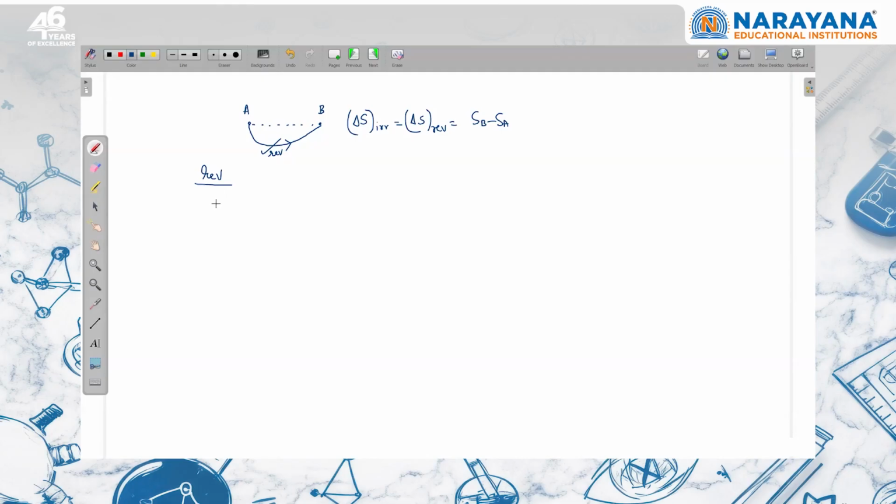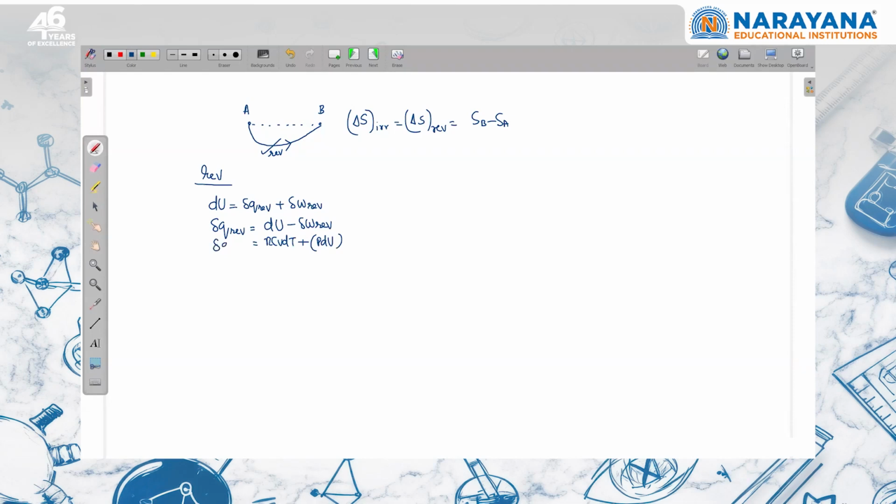Using the first law of thermodynamics, I can write that dU is equal to del q reversible plus del w reversible. And from here I can write that del q reversible is equal to dU minus del w reversible. For an ideal gas participating in any process, dU is nCv dT. And since the process is reversible, I can write that work done is minus P external into dV, and P external is equal to P of the system because it is reversible. So I can simplify this. I can write that this is P into dV. Minus minus will become plus.